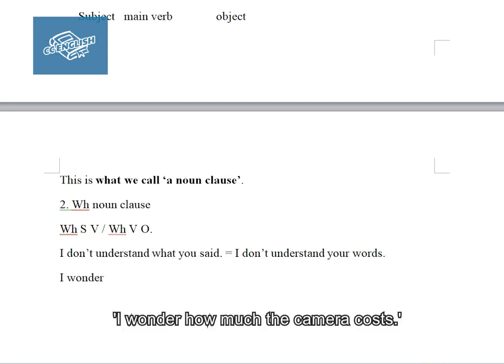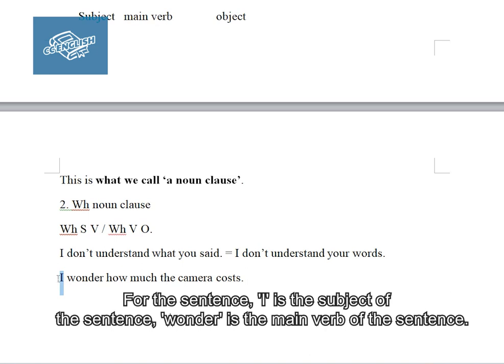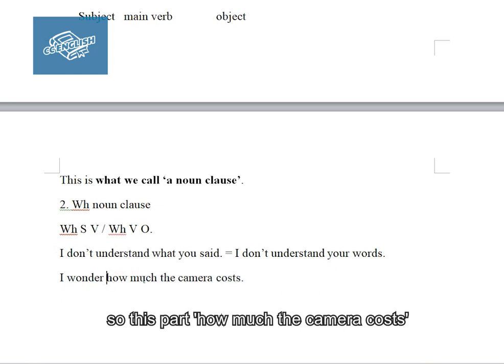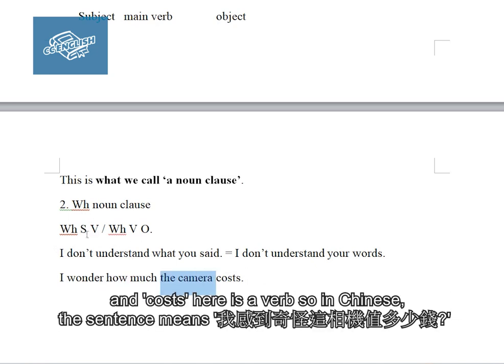I wonder how much the camera costs. For this sentence, I is the subject of the sentence. Wonder is the main verb of the sentence. So this part, how much the camera costs. How much is a WH word, I guess you know this. And then the camera is a subject, and cost here is a verb.